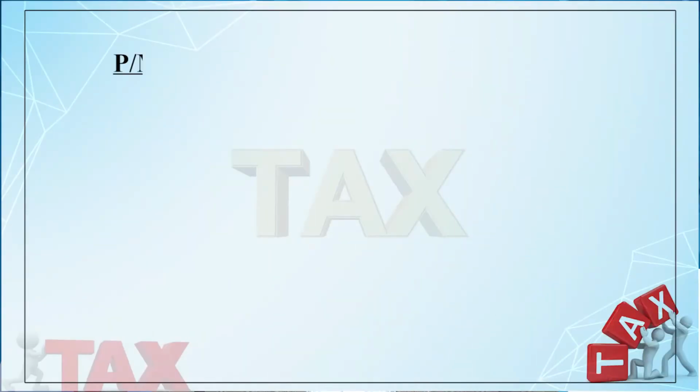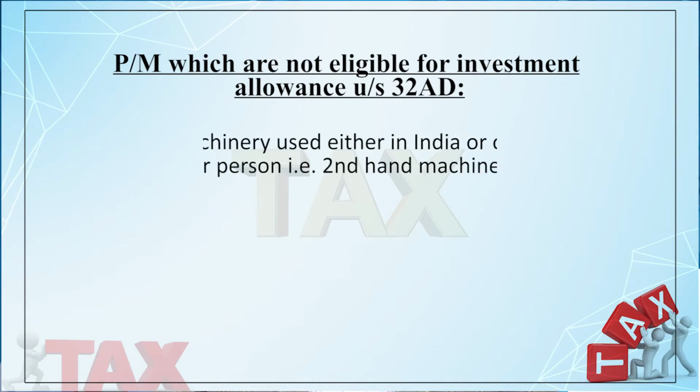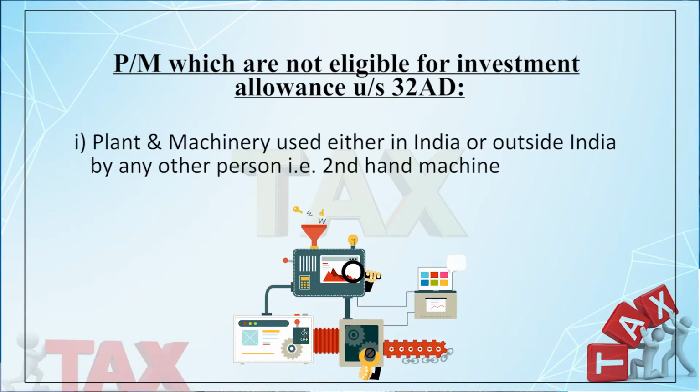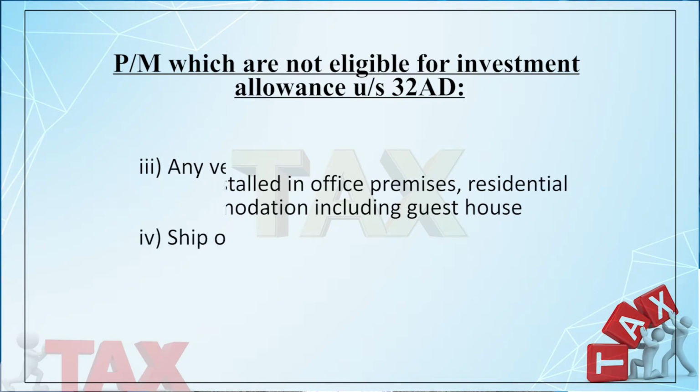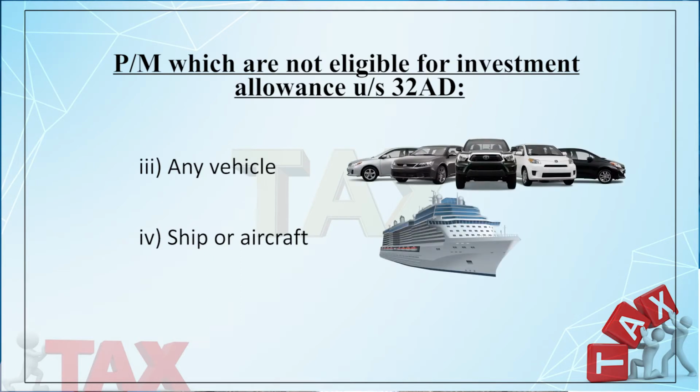But not all plant and machinery will qualify for this deduction under section 32AD. What plant and machinery are excluded from the purview of section 32AD? Any second-hand machine. Second-hand machine means any plant and machinery which has been used either in India or outside India by another person. Number 2, plant and machinery installed in office premises or residential accommodation including a guest house, or any vehicle or any ship or aircraft.